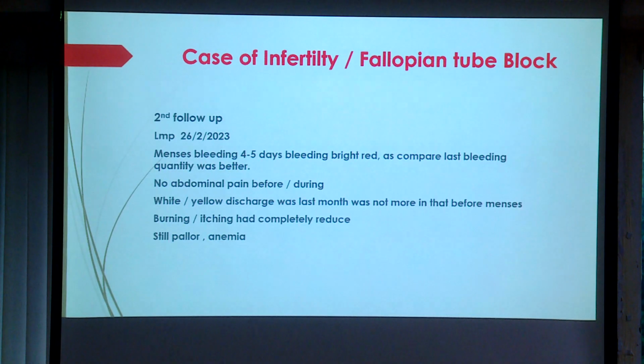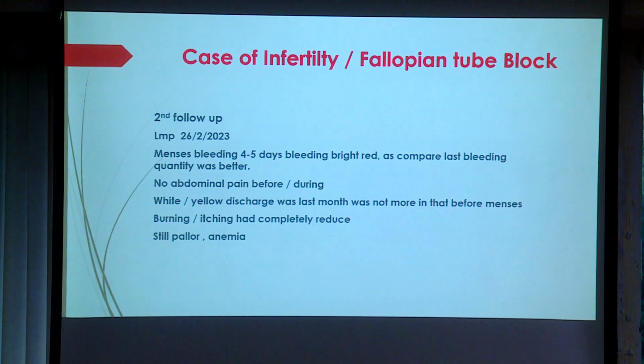Second follow-up. Last time the menses were on 27th January. This time the menses were properly on 26th February. Bleeding was 4-5 days, bright red, and the quality was better compared to before. No abdominal pain before, during or after. White and yellow discharge was reduced compared to last month. Burning and itching were reduced, but she still had anemia. The anemia was present. Now I have to give an antisyphilitic medicine. Okay.